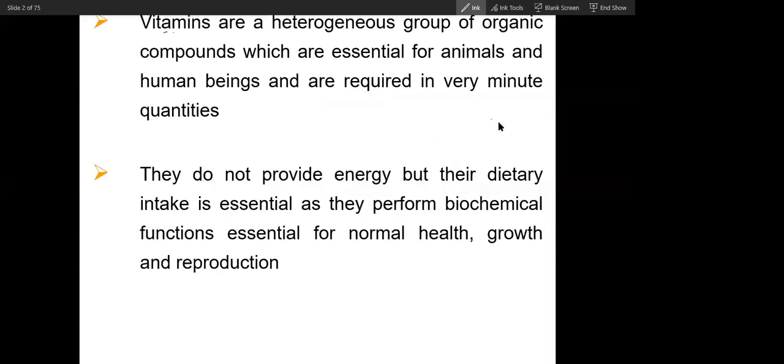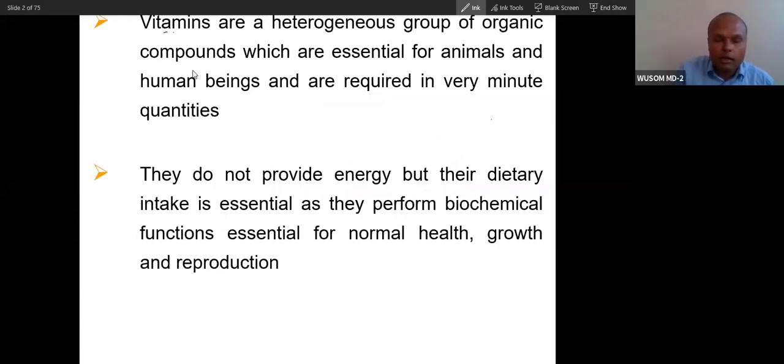The name itself is derived from vital amine. The first vitamin was discovered and then it was found that it is an amine. That is where the name came from: vital amine is vitamin. It is a heterogeneous group of organic compounds which are essential for animals and human beings and required in minute quantities. They do not provide energy, but dietary intake is essential as they perform biochemical reactions. They actually help in release of energy.